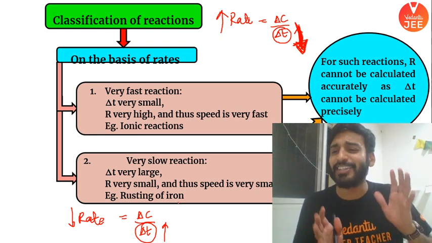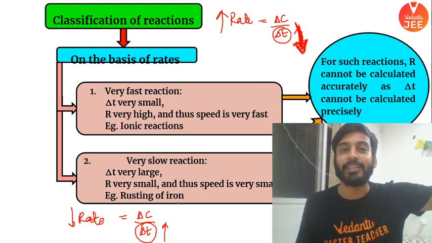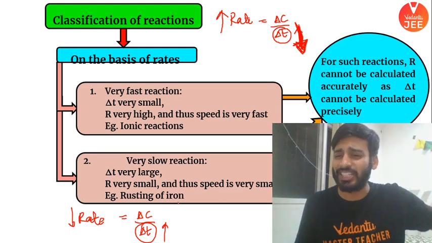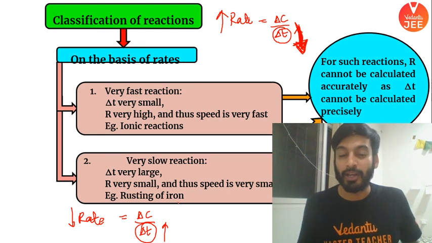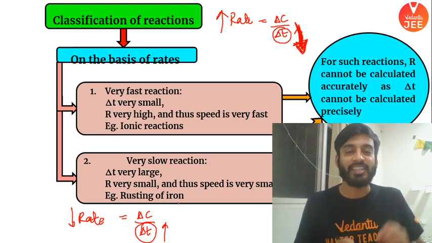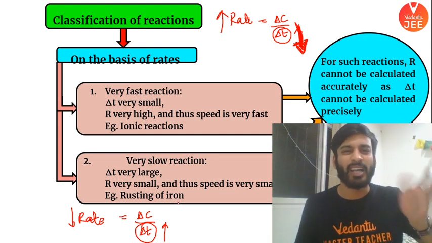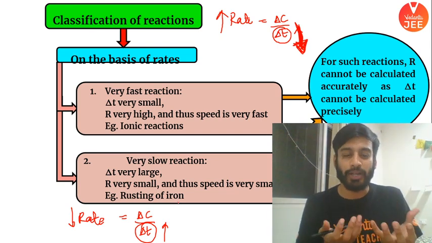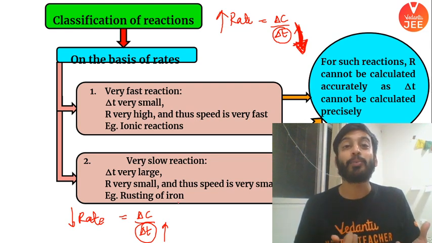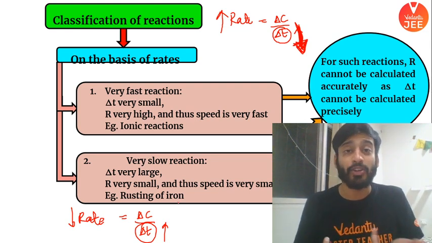So these are very slow reactions. You would get upset: this iron is not rusting. You would actually leave the experiment. So in that particular case, when reaction is very fast and when reaction is very slow, those are not ideal reactions because you're not able to capture the time taken properly. Very fast reaction, again, you're not able to.